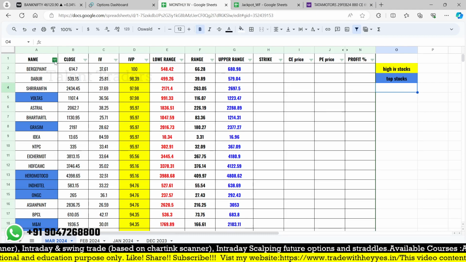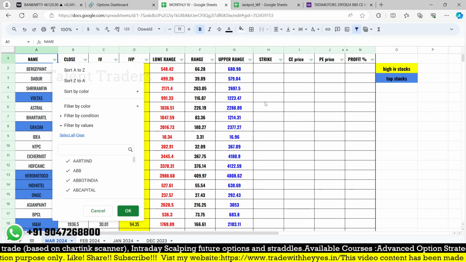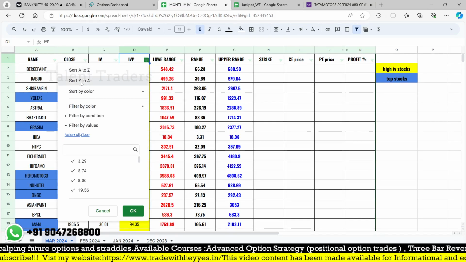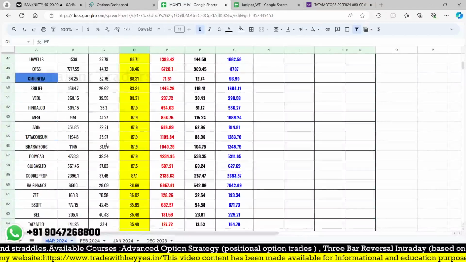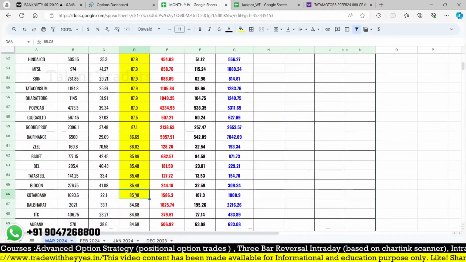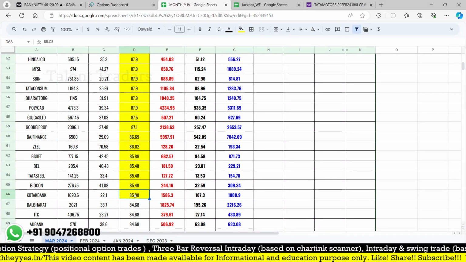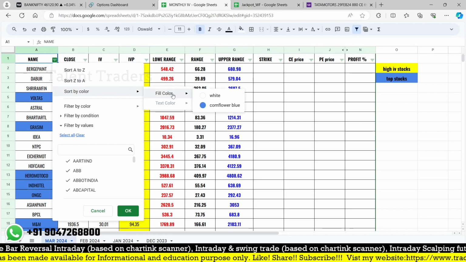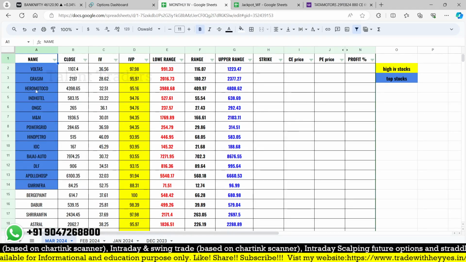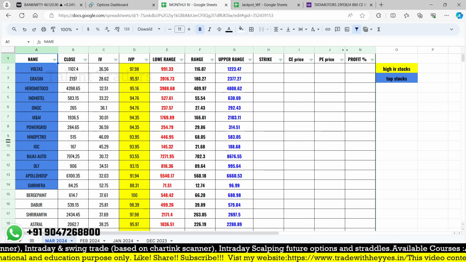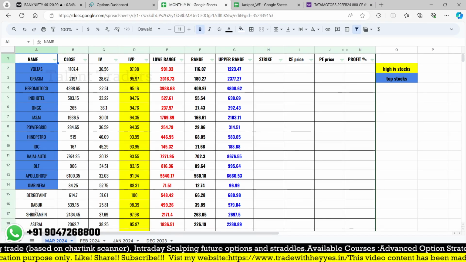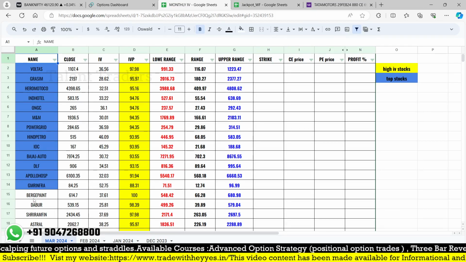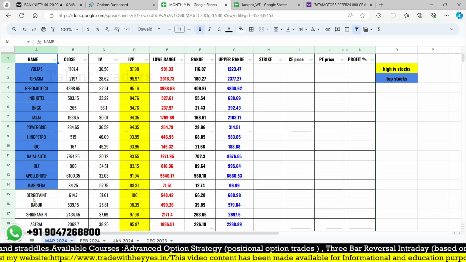Okay, so here I just marked it in blue color. That is the first one, the IVP beast. We can filter out stocks also. So this month also we are facing around 60 stocks. From these 60, we need to find the quality and liquid ones, then we can go for them. And from this list, I'm just filtering out some top 15. In blue color, almost 14 stocks which I have filtered out based on liquidity and other factors. So maybe from there, if you find an opportunity, that can be a directional trade which we can plan, or a non-directional trade we can plan.